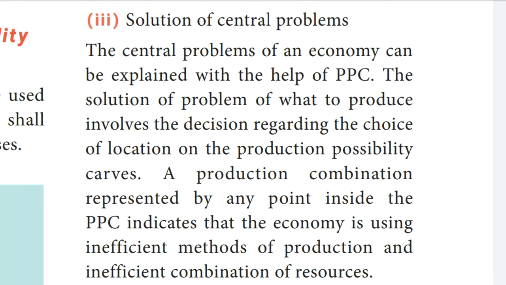Third, solutions of central problems. The central problems of an economy can be explained with the help of the production possibility curve. The solution of the problem of what to produce involves decisions regarding the choice of locations on the production possibility curve. A production combination represented by any point inside the production possibility curve indicates that the economy is using inefficient methods of production and inefficient combinations of resources.